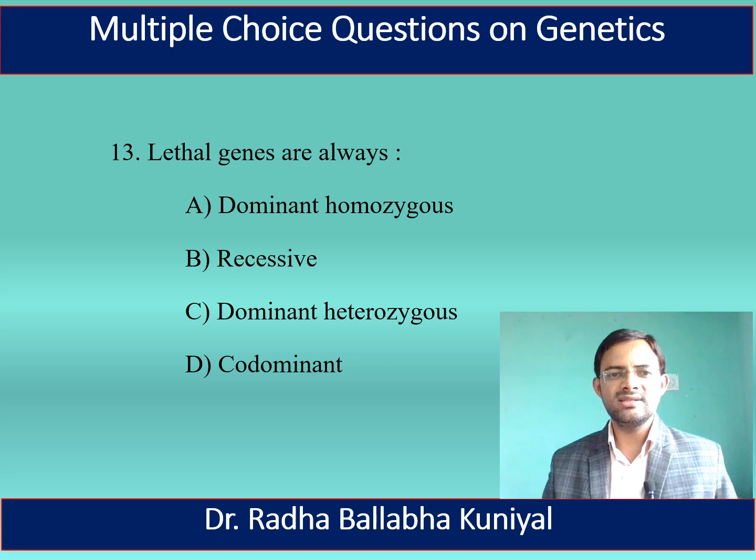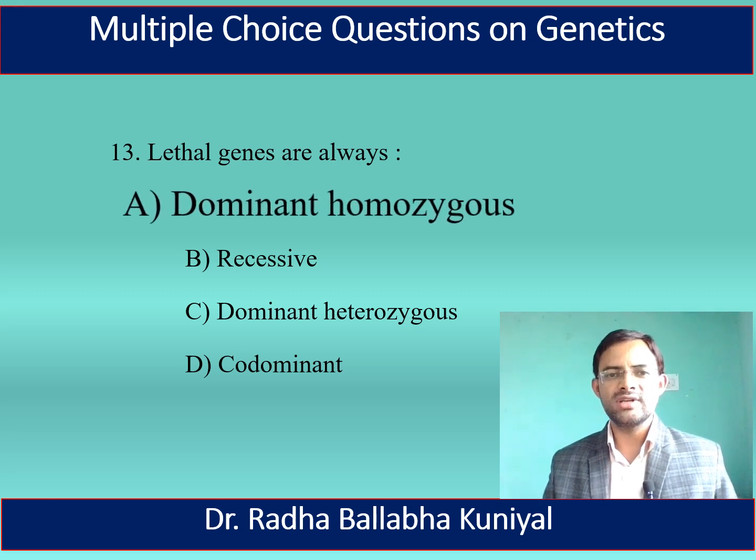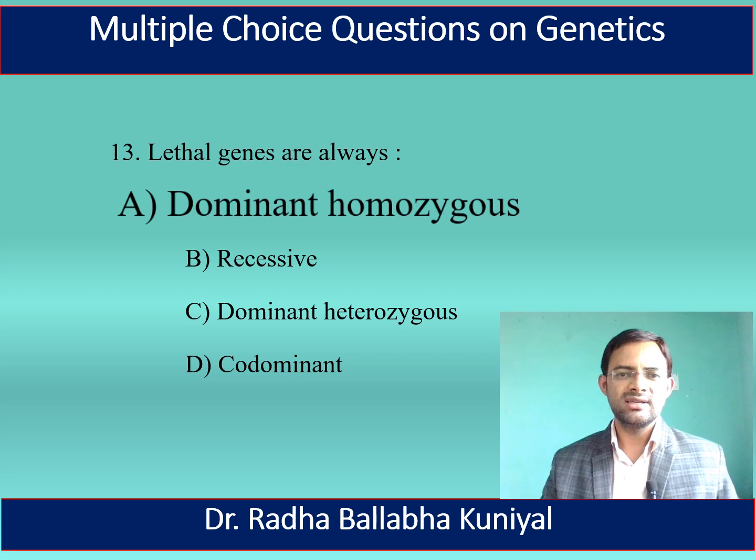The next question is, lethal genes are always dominant homozygous, recessive, dominant heterozygous, or codominant? Here, the correct answer is the dominant homozygous. The lethal genes are always dominant homozygous in nature.